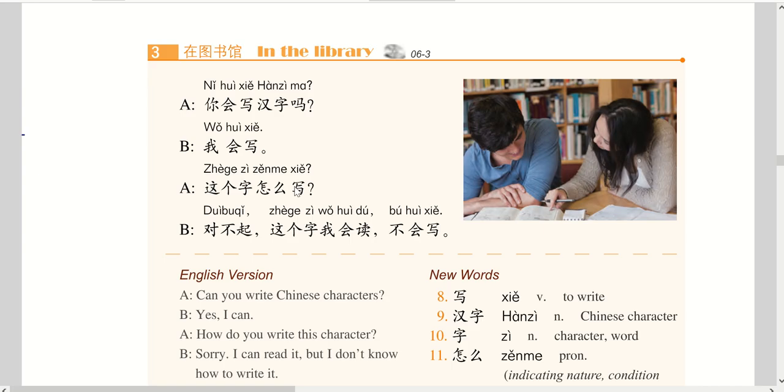We have the same meanings, but sometimes pronunciation is different. In Chinese, 这个字怎么写, how do you write this character?